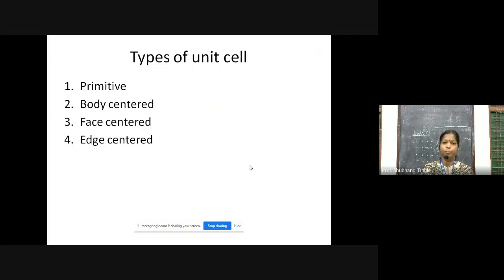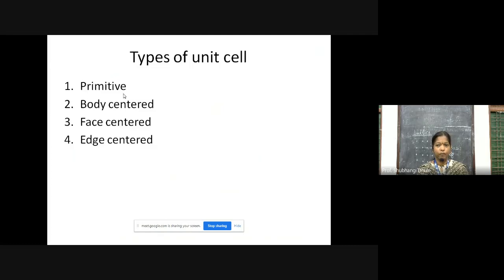So first is the primitive unit cell. In case of primitive unit cell, the constituent particles are present only at the corners. In case of body centered unit cell, the constituent particles are, along with corners, in the center of the unit cell.